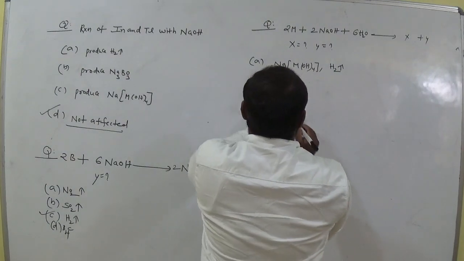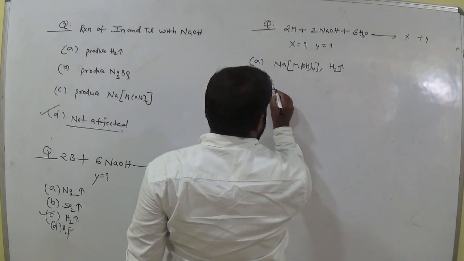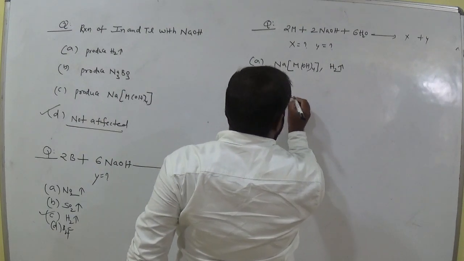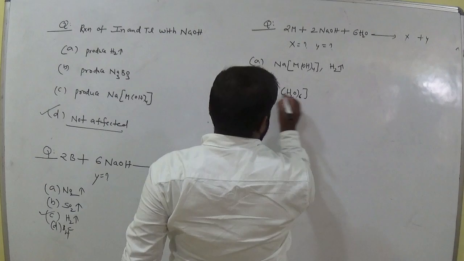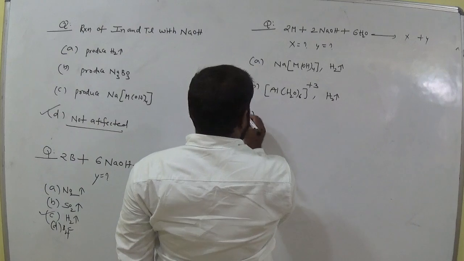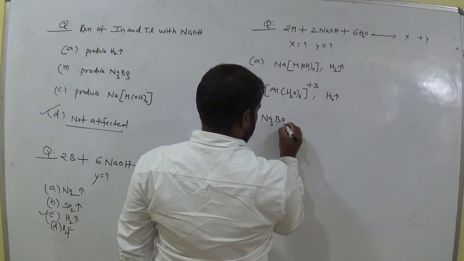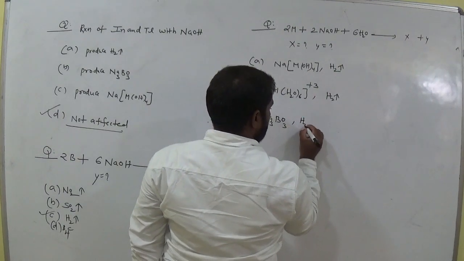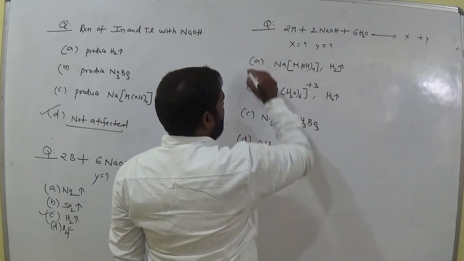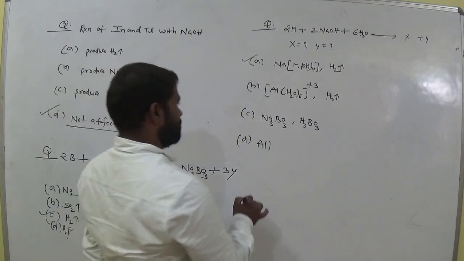H2 gas, that means Al(H2O)6 plus 3 and H2. Na3BO3 and H3BO3, D all. Which one is correct one? Option A is correct one. Okay, clear, all of you? Next question.